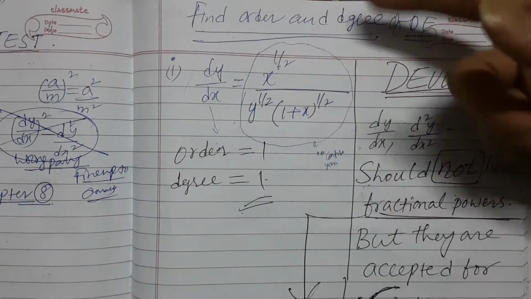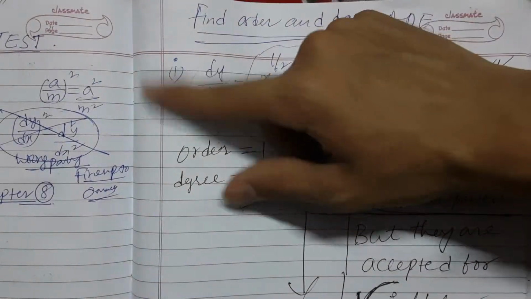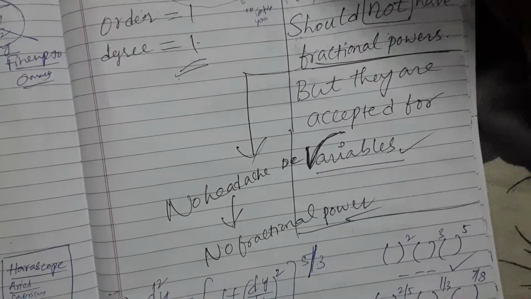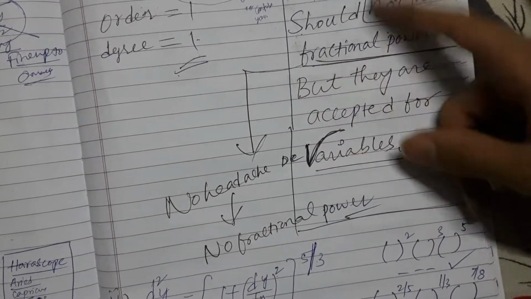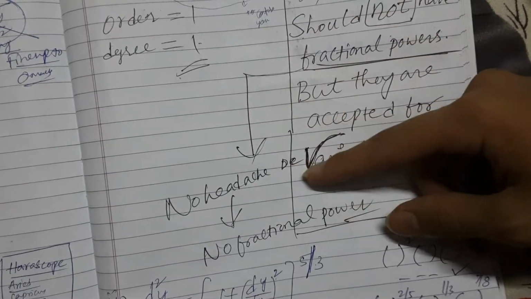You have a variable, so do not have that on this. Fractional power, no headache, no fraction. I don't know what he said by that, but okay.